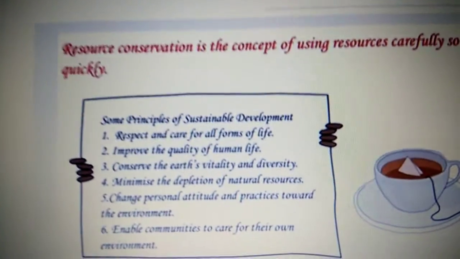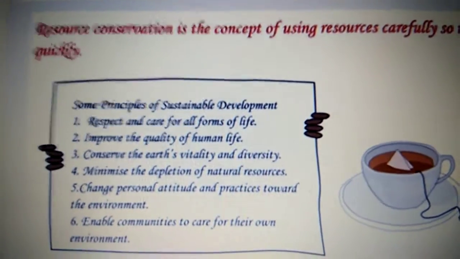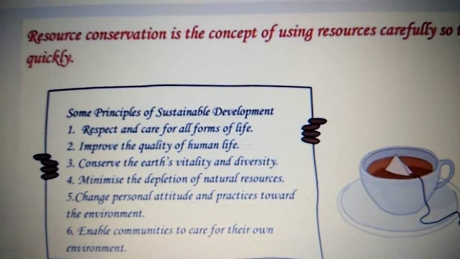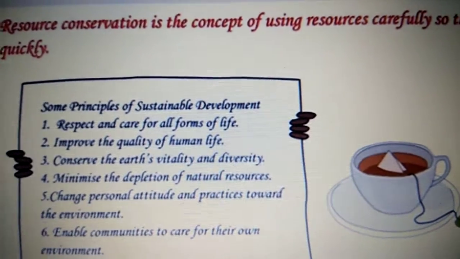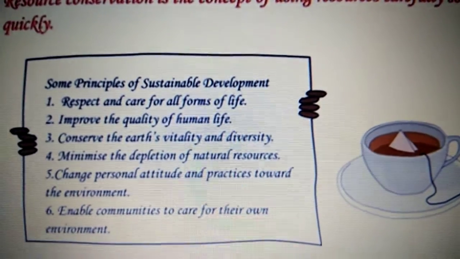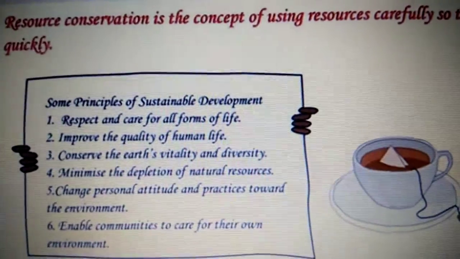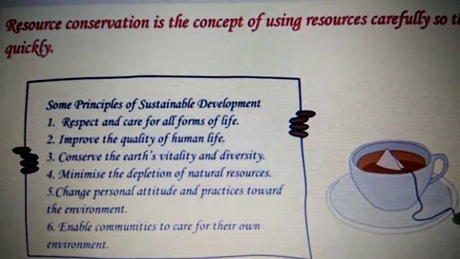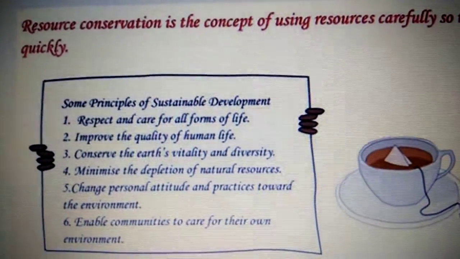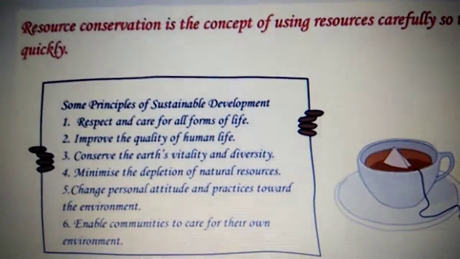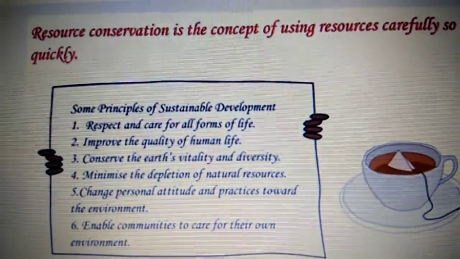And we must minimize the depletion of natural resources. Use it carefully so that it remains for the future. We must change our personal attitude and practice towards the environment. Yes, we must not indiscriminately cut trees or waste water, so that we conserve this. And we must enable communities to take care of their own environment. We must educate each and every person in our neighborhood, in our society, that they must take care of the natural resources.